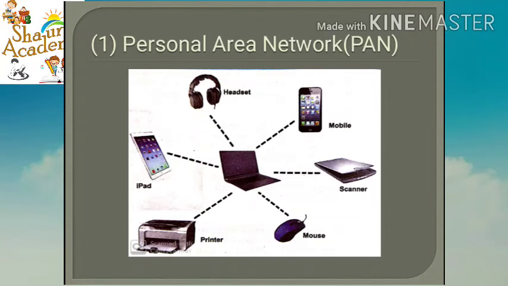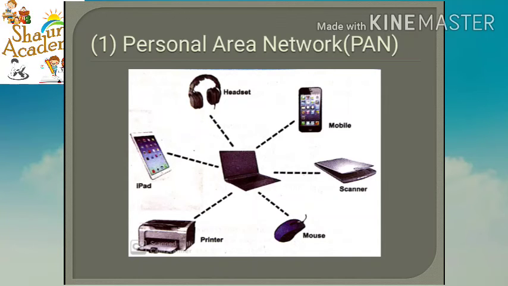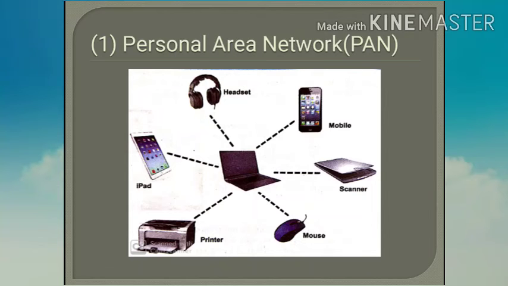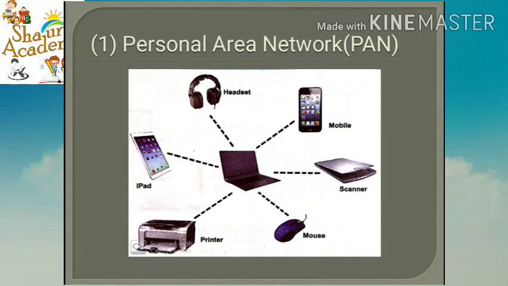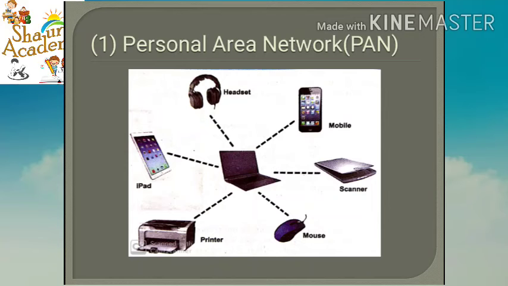To communicate or to transfer files within these devices, or to use these devices, this personal area network is useful. A simple example: if I want to transfer any file from mobile phone to laptop or from laptop to mobile phone, then this kind of network is established.